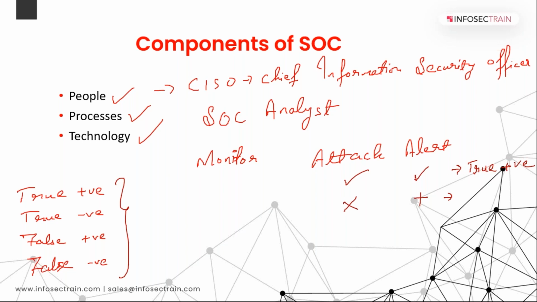So those alerts are like this in triage format. If you got an alert which says there is an incident or an attack, and in reality also there is an attack, it will be a true positive triage alert.